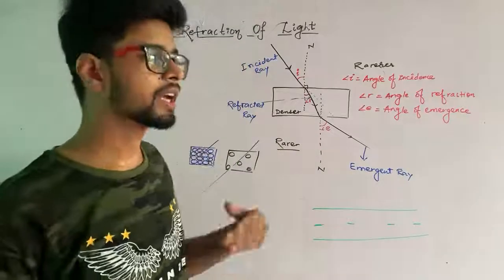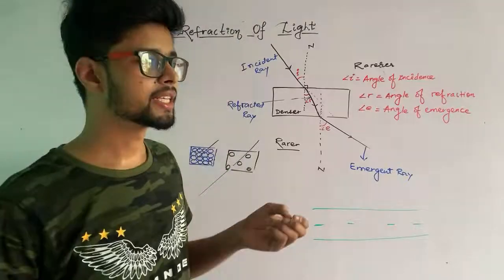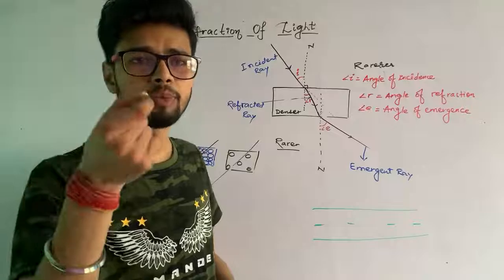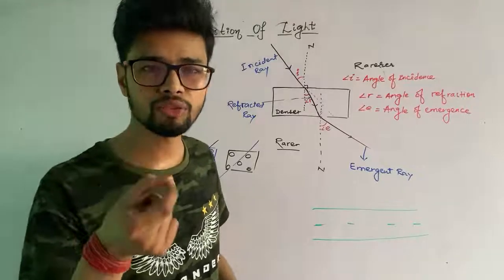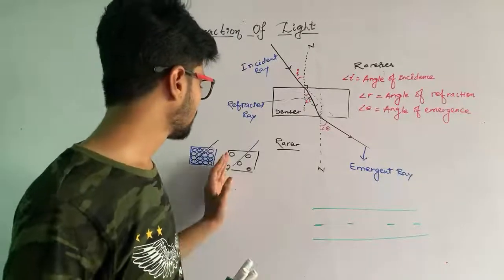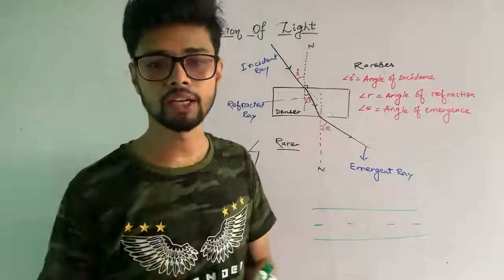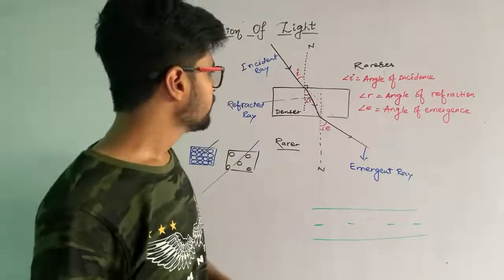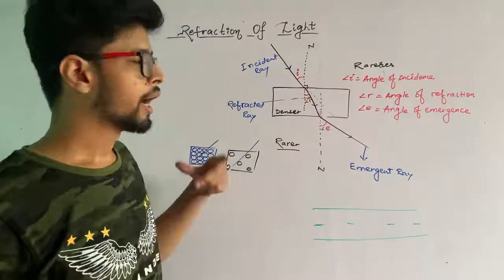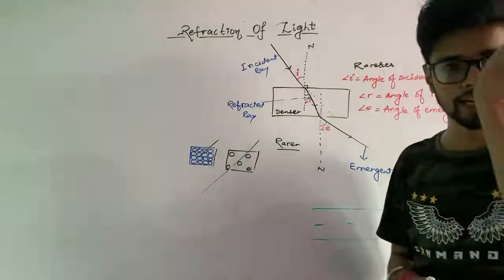It is taken as about 3 lakh km per second. The speed in the vacuum is taken as 3 lakh km per second, and there is a slight change when light moves from the vacuum to the air, because in air also molecules are very far apart from each other, so the speed of light changes very slightly. Got it? Now, if you have understood these things, then you can easily understand one more topic, that is known as refractive index.